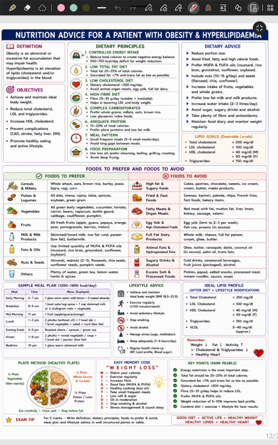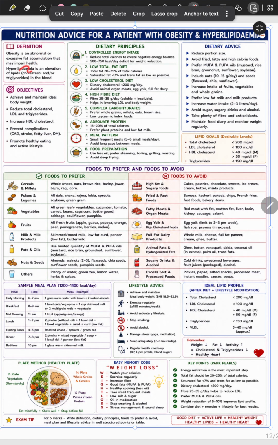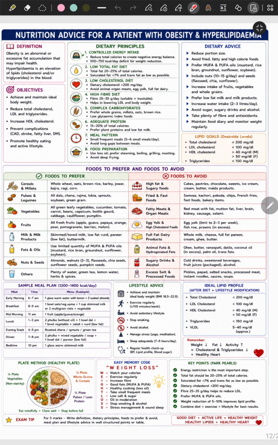So the next topic we will be covering is nutrition advice for a patient with obesity and hyperlipidemia. So definition: obesity is an abnormal or excessive fat accumulation that may impair health. And hyperlipidemia is an elevation of lipids, cholesterol or triglycerides in the blood. So what is the objective?